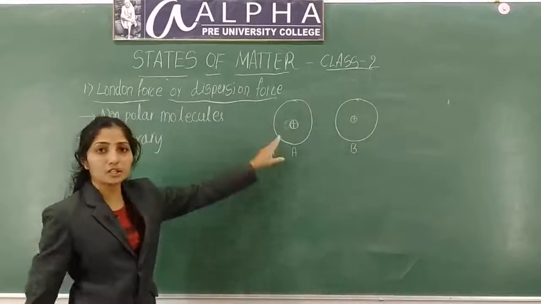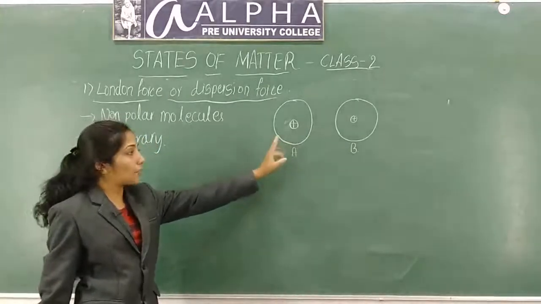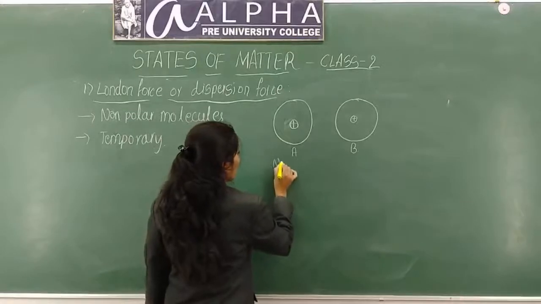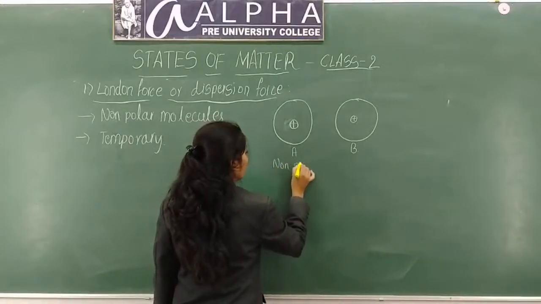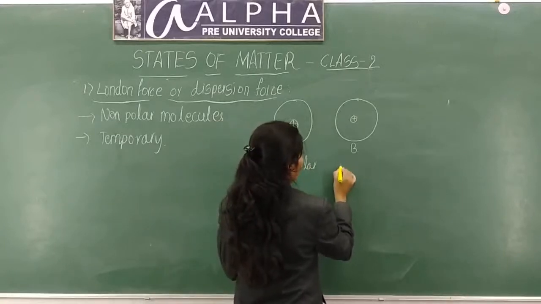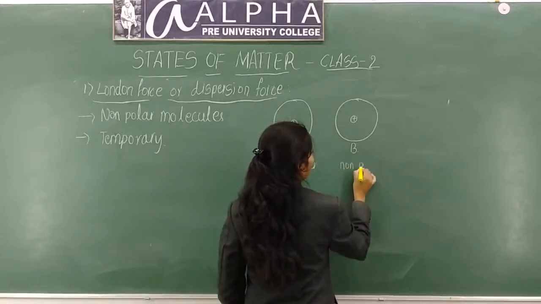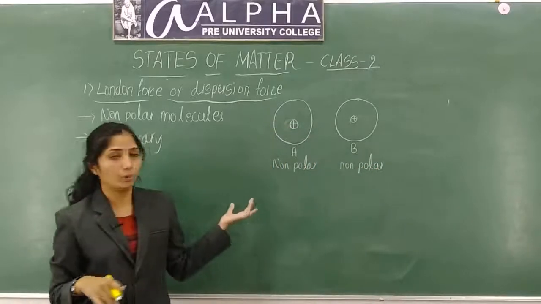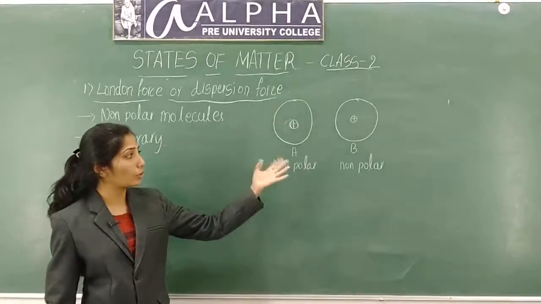Charge separation is not there in A and B. Both are non-polar molecules. This is also non-polar. There is no dipole. That means both are non-polar in nature.